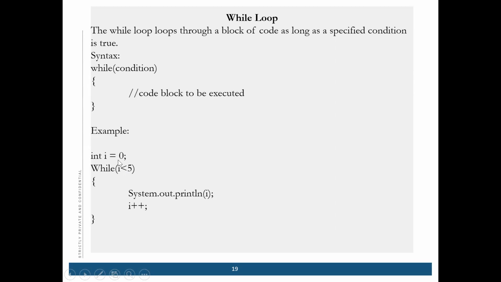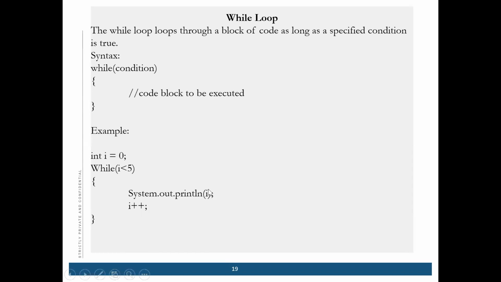Suppose you have i equal to 0 and i is less than 5. Till that time you have to increment the loop. So how many times will i be printed? Can anyone tell? 5 times. And what will be the output? The values are 0, 1, 2, 3, 4. Correct. So that will be the output.